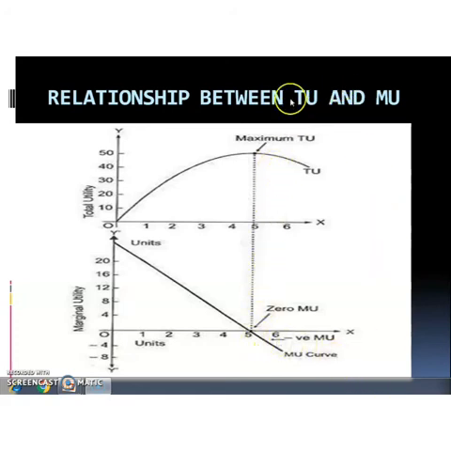Total utility is derived from marginal utility. It is the sum of marginal utility and it is calculated by TU equals sigma MU. And MU is also derived from TU and it is calculated by MU equals delta TU by delta Q, which you have already discussed in the previous classes.